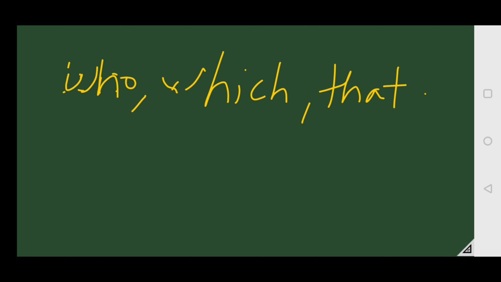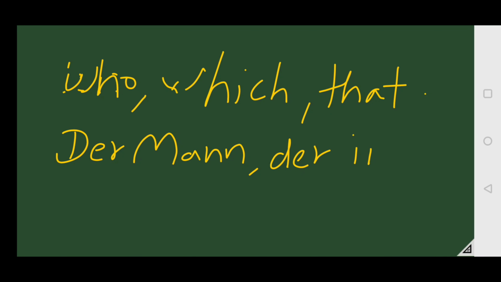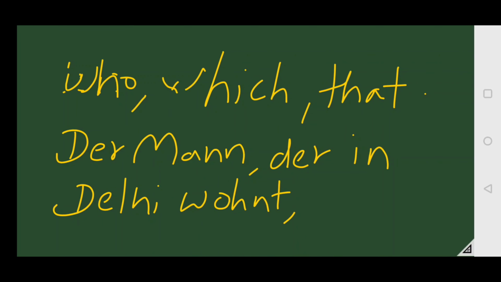So here let's see one more example. Der Mann ist Lehrer.